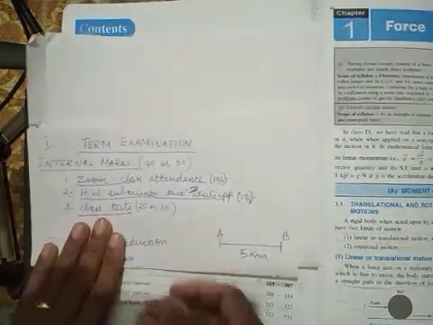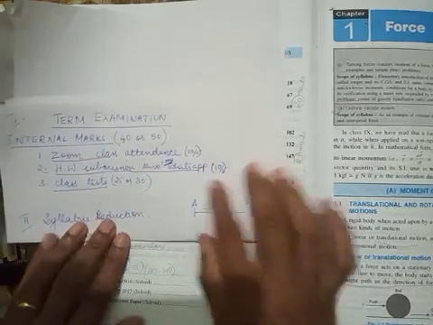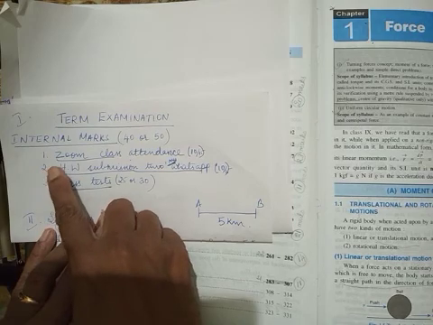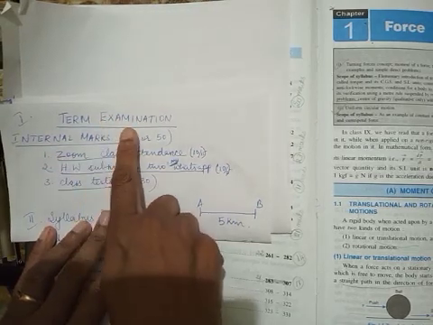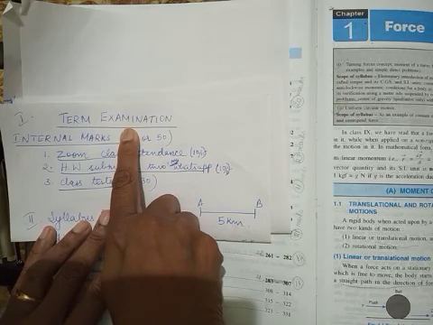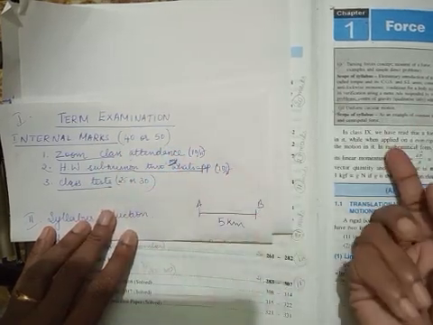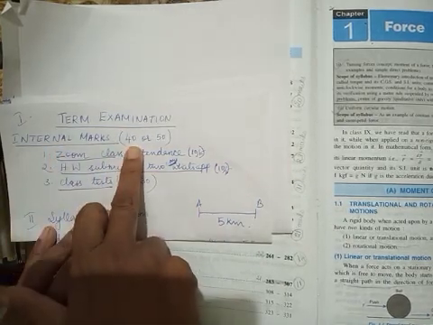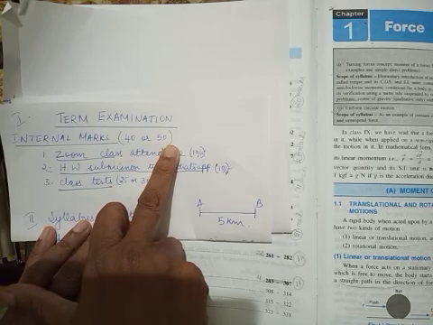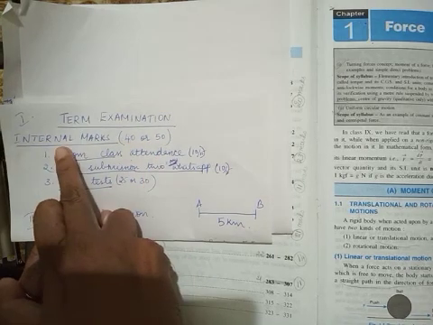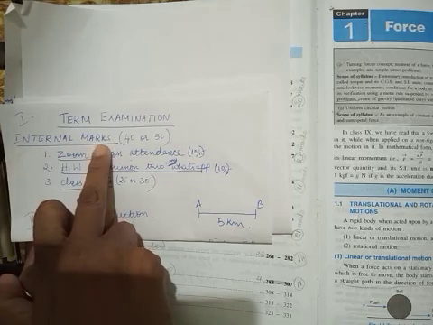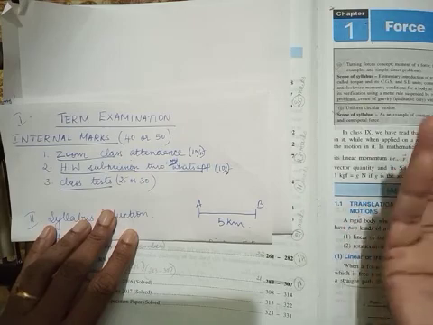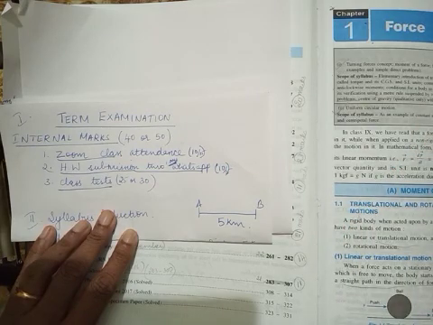And the second one: your first term examination might come at any time, you know that. But this is going to be slightly different from our usual exams. In our usual exam, you have 20 marks for internal and 80 marks for your theory external exam. But in this, your internal marks will be more, either 40 or 50, because we are doing online classes, so we have to assess you. So your external exam will only be for 50 marks or 60 marks accordingly.